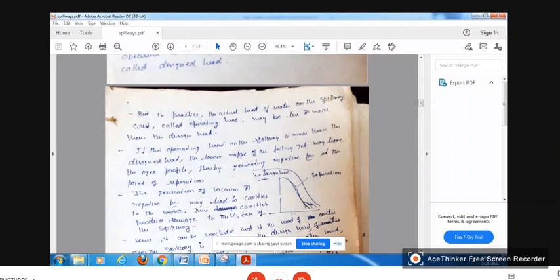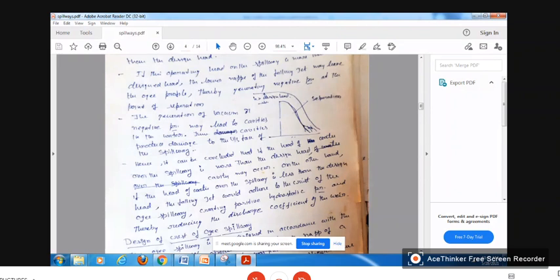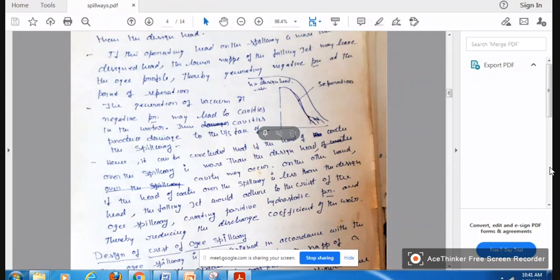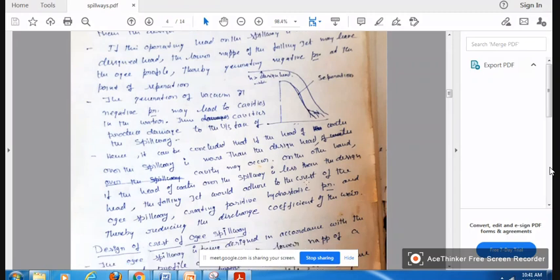Okay, that is the disadvantage when your working head is more than the design head. Or if your working head is less than the design head, then the falling jet may stick to the body of the Ogee profile, and the coefficient of discharge is less. So the discharge will be less in that case, right? So this is what happens if the working head is more than the design head: cavitation may be developed. If the working head is less than the design head, the coefficient of discharge is less.